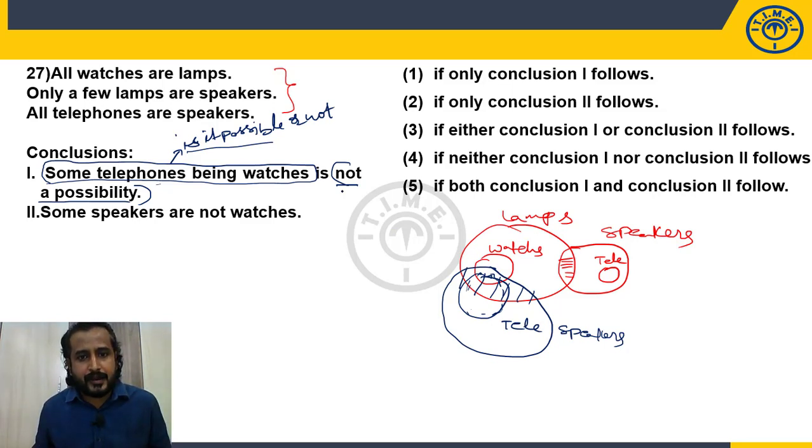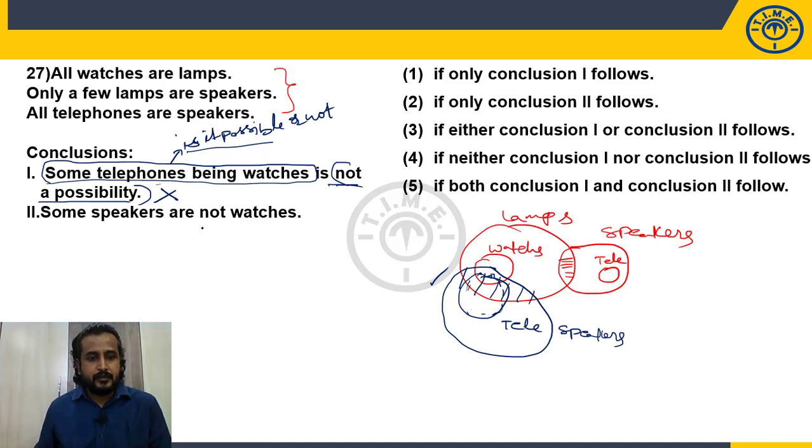But what they are saying, not possible. So it is not possible, they are saying. But is it possible? Yes, it is possible. So whatever the examiner said, is it true or false? False. That's it. So one does not follow because we have a successful diagram for it being possible. Some telephones being watches, possible.